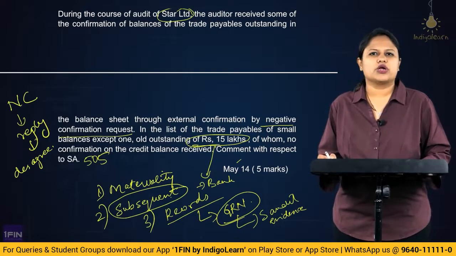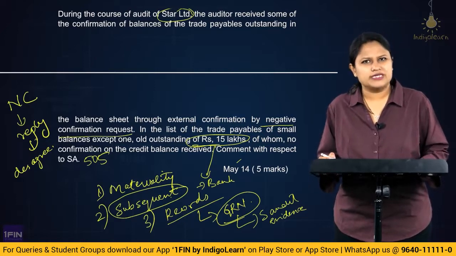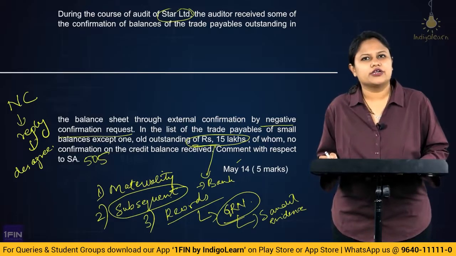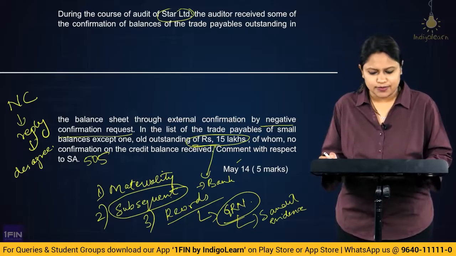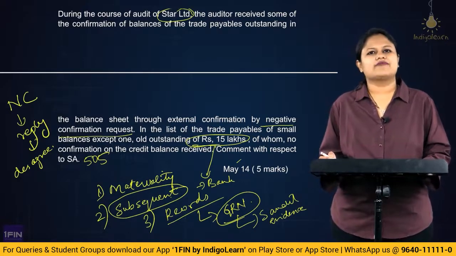We would check into the level of the risk of material misstatement and how material the item would be. We take all of these things into consideration, perform additional audit procedures, and only then draw a conclusion whether the credit balance appearing is correct or not correct. So this is it with SA 505.